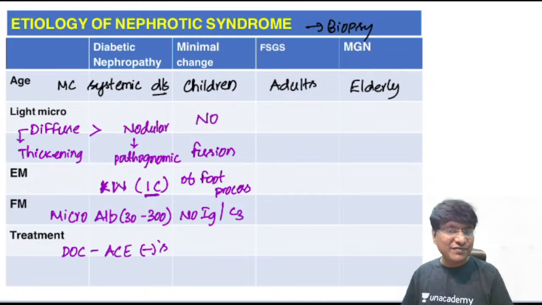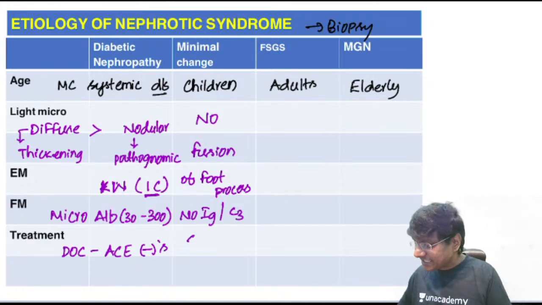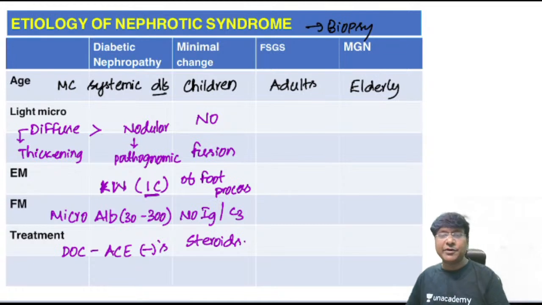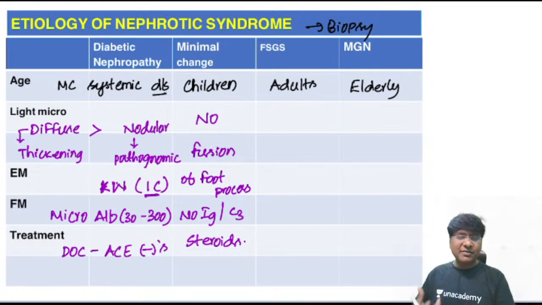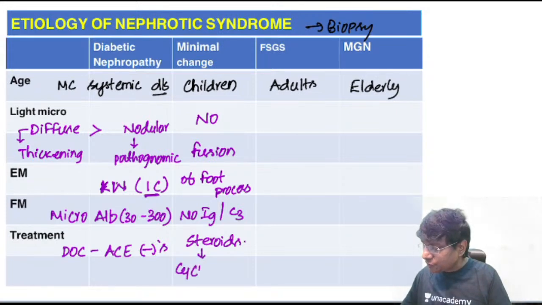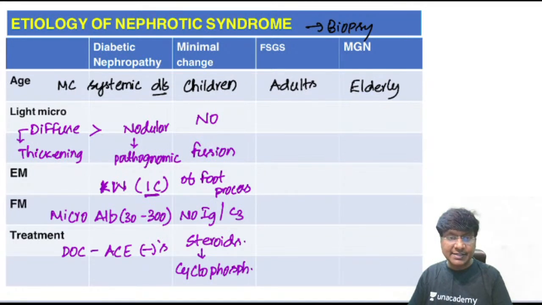That is what you'll observe in minimal change disease. Then, what is the drug of choice in minimal change disease? That will be steroids. We give prednisolone. How much prednisolone do we give? 1 to 1.5 milligrams per kg body weight. But when you give prednisolone for a longer duration, the individual may develop the Cushingoid appearance. So in order to avoid the toxicity with steroids, we taper and stop steroids, then we give cyclophosphamide.